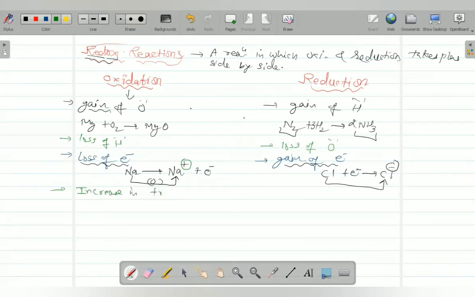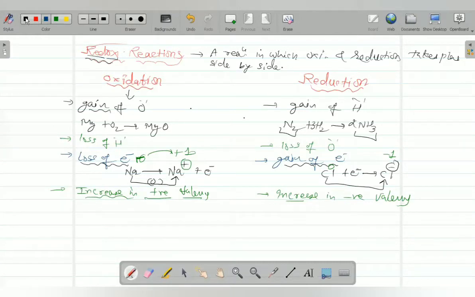Increase in positive valency is oxidation, and increase in negative valency is reduction. Like here chlorine valency is 0, a neutral atom always has valency 0, and here minus 1, so negative valency has increased. Here plus 1, so positive valency increased from 0 to plus 1. So whenever positive valency increases, you say oxidation, and when negative valency increases, you say it is reduction.